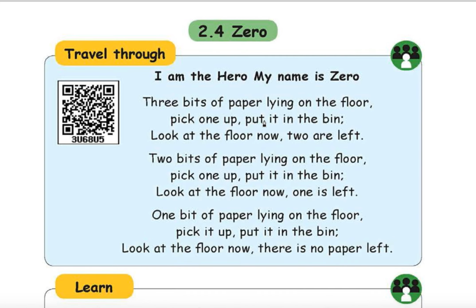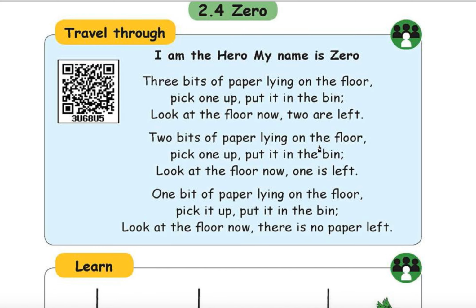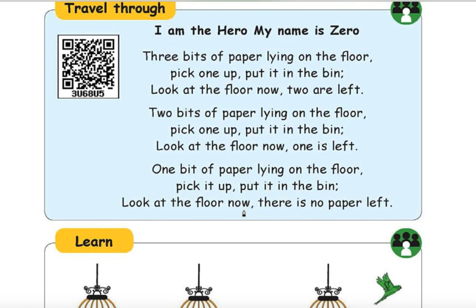Okay. 0. I am the 0. My name is 0. 3 bits of paper lying on the floor. Pick one up and put it in the bin. Look at the floor now. 2 are left. 2 bits of paper lying on the floor. Pick one up and put it in the bin. Look at the floor now. 1 is left. 1 bit of paper lying on the floor. Pick it up. Put it in the bin. Look at the floor now. There is no paper left. That is 0.